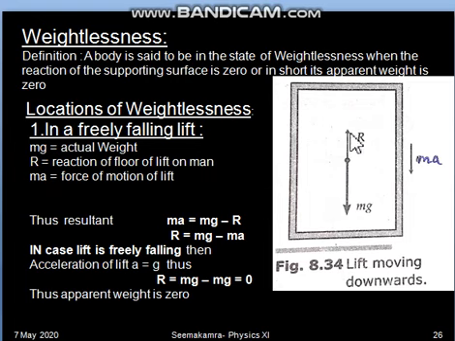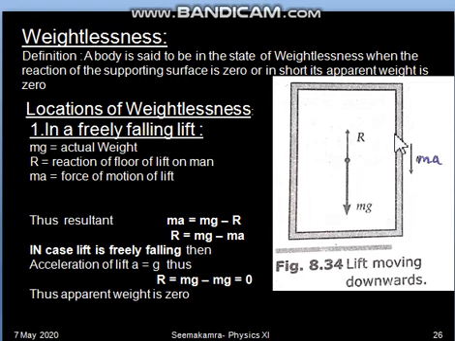Now in case the lift is not moving, then mg and R are equal. So if the lift is not moving, then the person will experience the reaction R, and R is equal to mg only. So there will not be any change in the weight of the person.